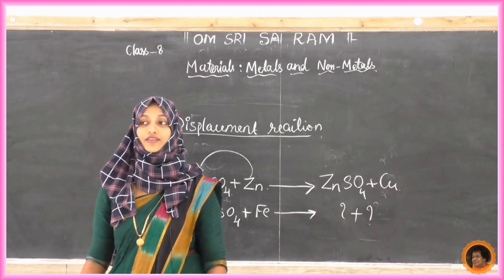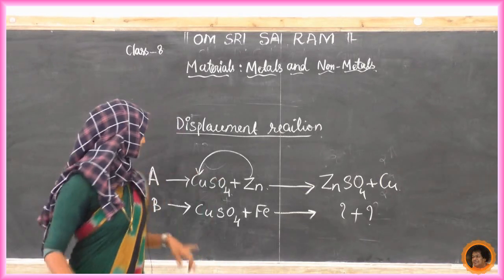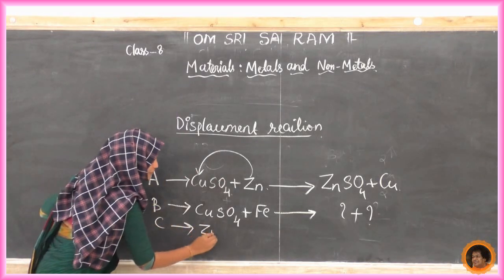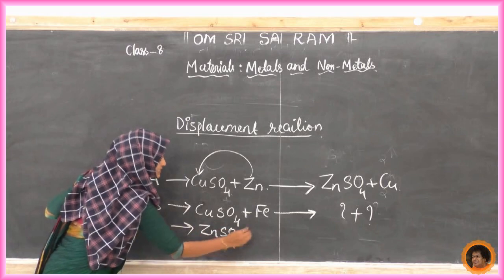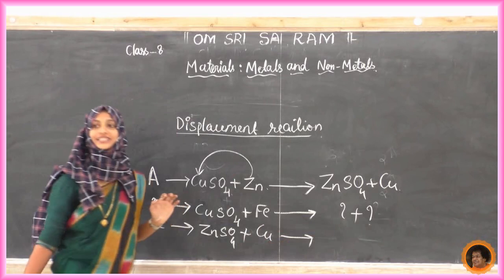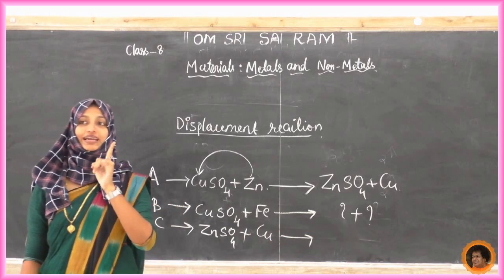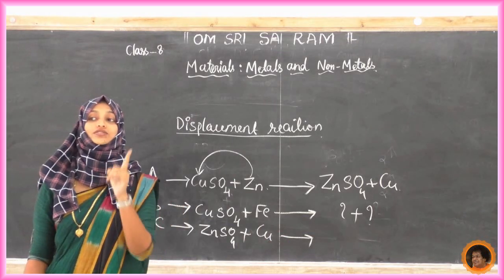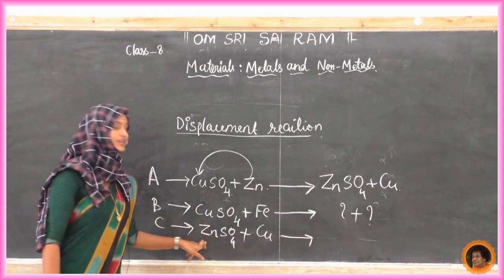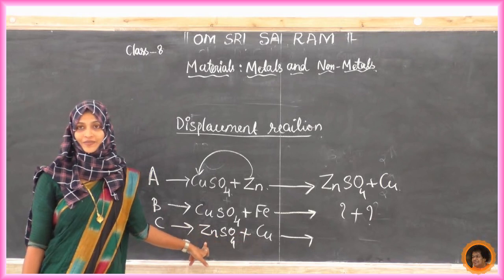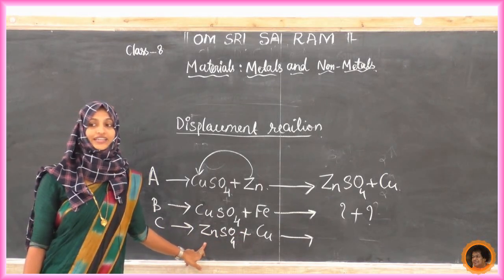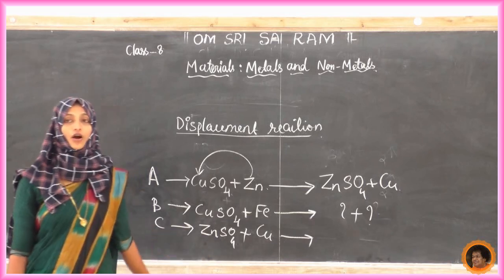from zinc sulfate. In C, what have we taken here? Zinc sulfate. We added copper. Now what does it mean? We can infer that copper is not able to replace zinc. Same as that, in case of D, we take iron sulfate and add copper to it.